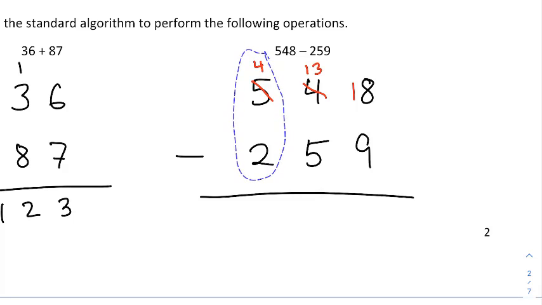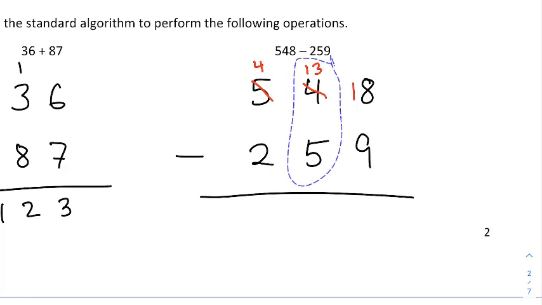4 is more than 2, so I can subtract those. 13 is more than 5, so I can subtract those, and 18 is more than 9, so I can subtract those. And now we can just do it digit or column by column. 18 minus 9, 18 dots minus 9 dots, or 18 ones minus 9 ones gives you 9 ones. 13 tens minus 5 tens gives you 8 tens, and 4 hundreds minus 2 hundreds gives you 2 hundreds.